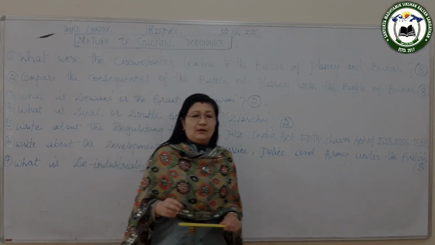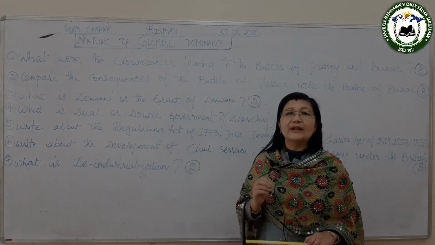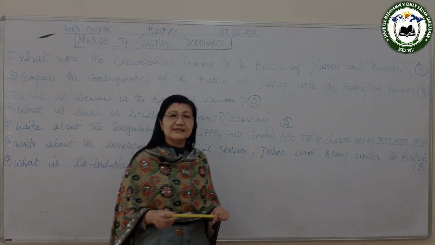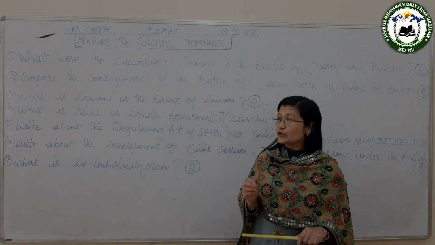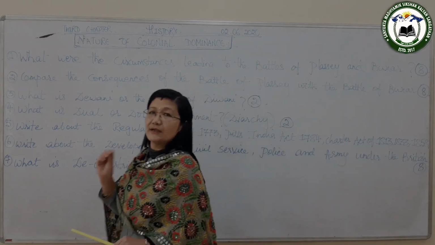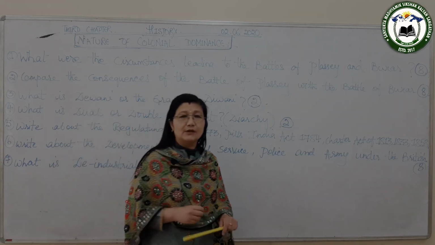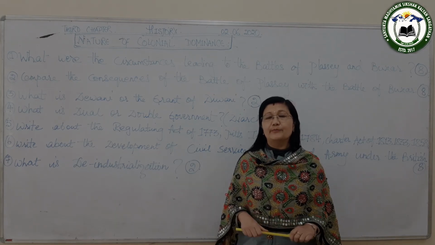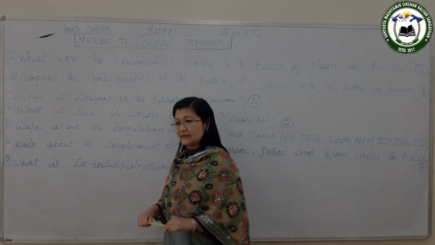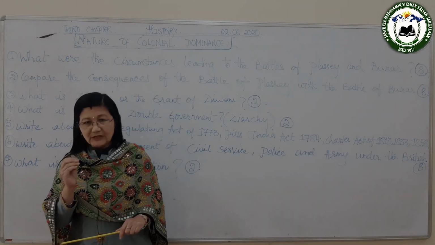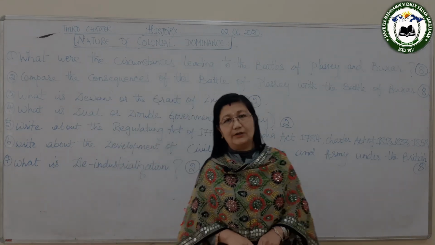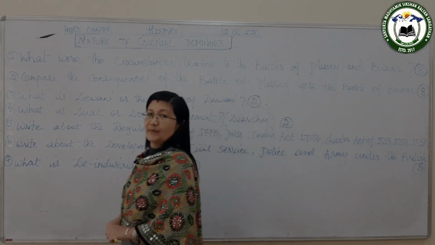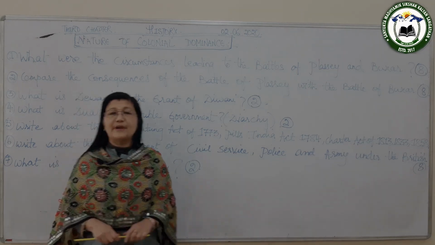When the Mughal Emperor was Aurangzeb, at that time Aurangzeb appointed Murshid Quli Khan as the Diwan of Bengal. Diwan means a person who collects the tax. So he was in charge of collecting tax of Bengal. And in 1717, Murshid Quli Khan became the Nawab of Bengal. Nawab means the king of Bengal, and then he became the independent ruler of Bengal.